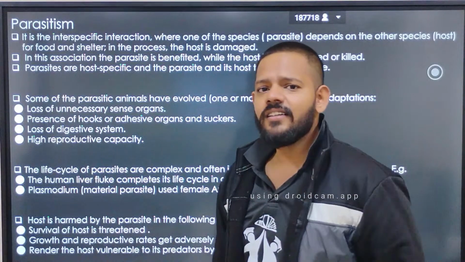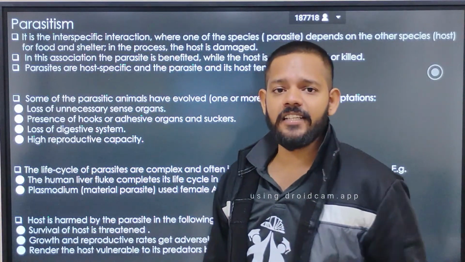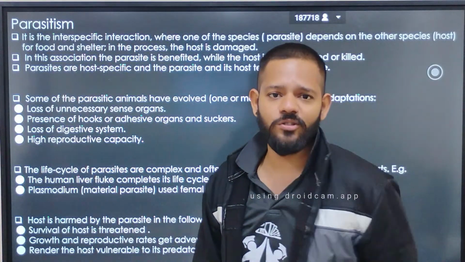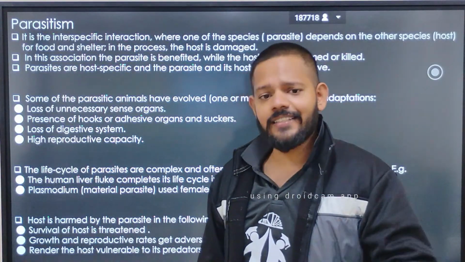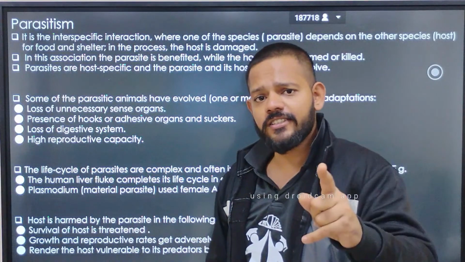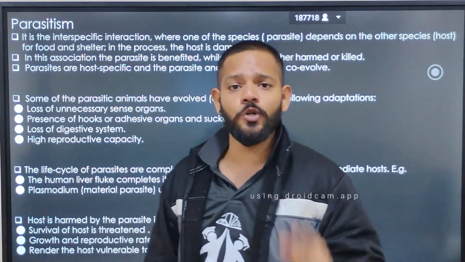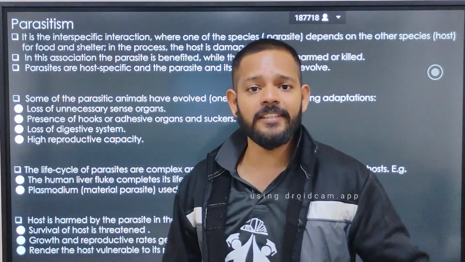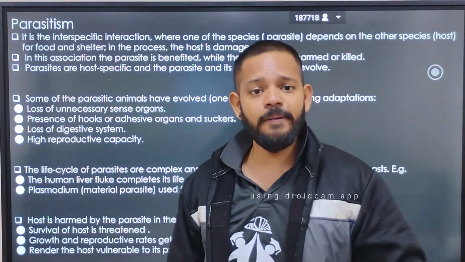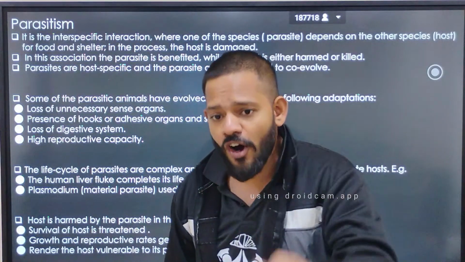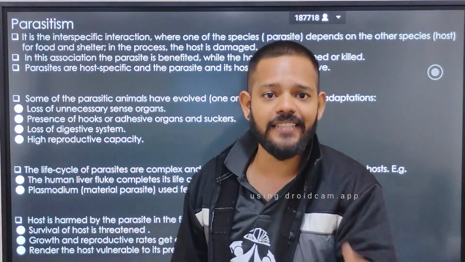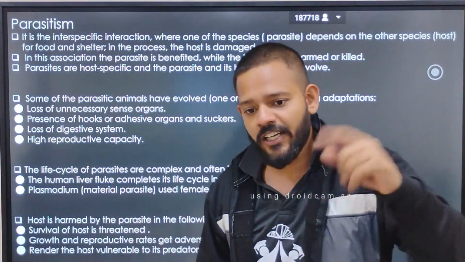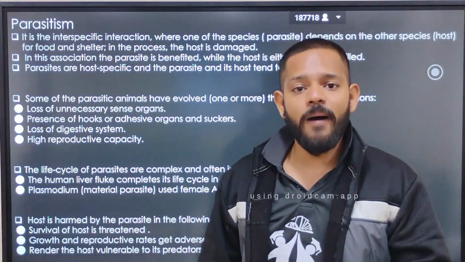If a parasite is there, its main value is that its reproductive capacity should be high, because it has to produce a large number of progeny, because the defense system of the host has the power to kill it. If it has a low reproductive capacity, then after some days the number of parasites will be deleted from the body of the host. So it should have high reproductive power.